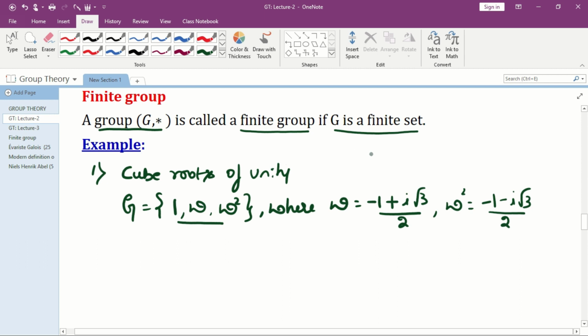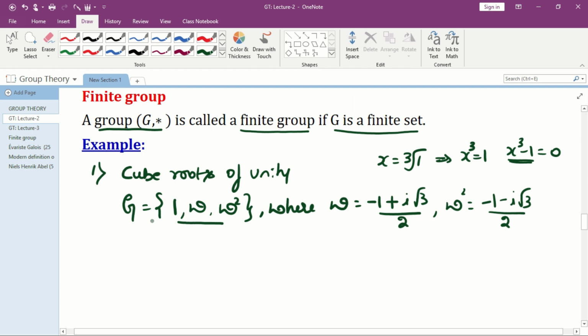You can consider that x is equal to the cube root of 1, and this implies x cube is equal to 1, and this implies x cube minus 1 is equal to 0, and on the left hand side you can use the a cube minus b cube formula, and if you solve we get the values, and we take them as 1, omega, omega square.